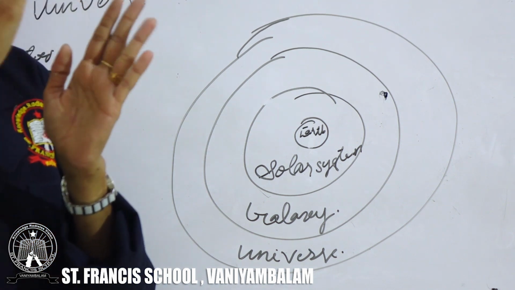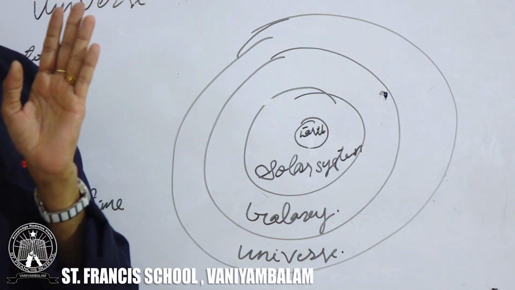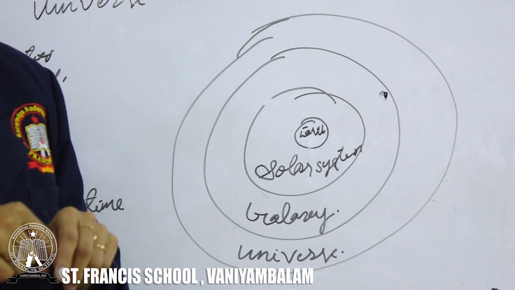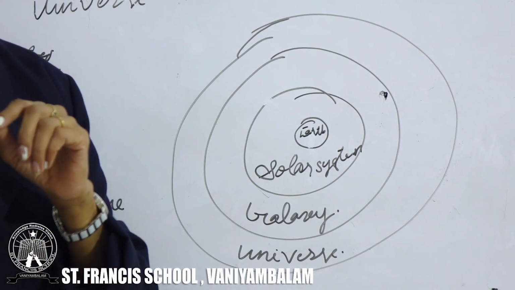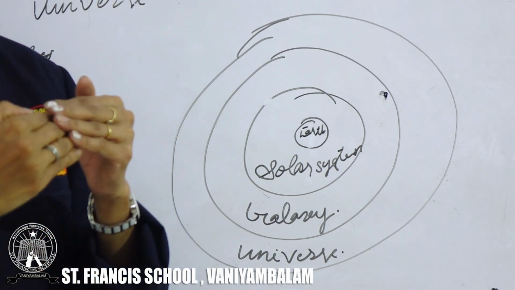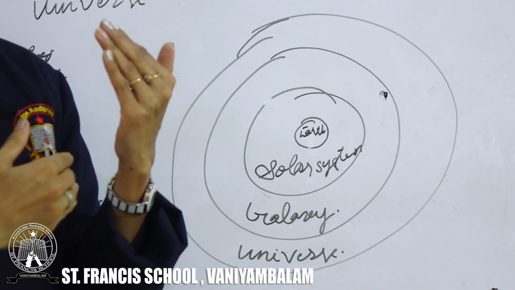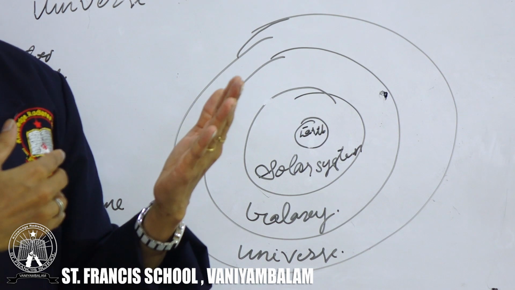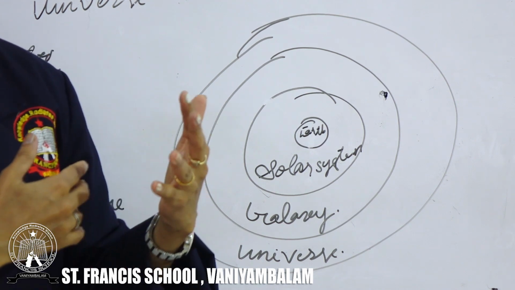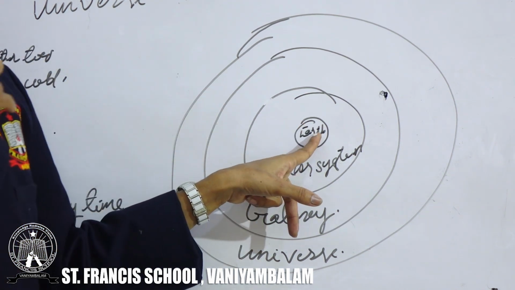So from where did we start? From the world, isn't it? While we are checking the world map, we are in the world. From there, we are in the Asian continent. Then again we came to India, then Kerala, from Kerala to Malappuram, and from Malappuram to Vaniyambalam. Like that, we are living on the earth.